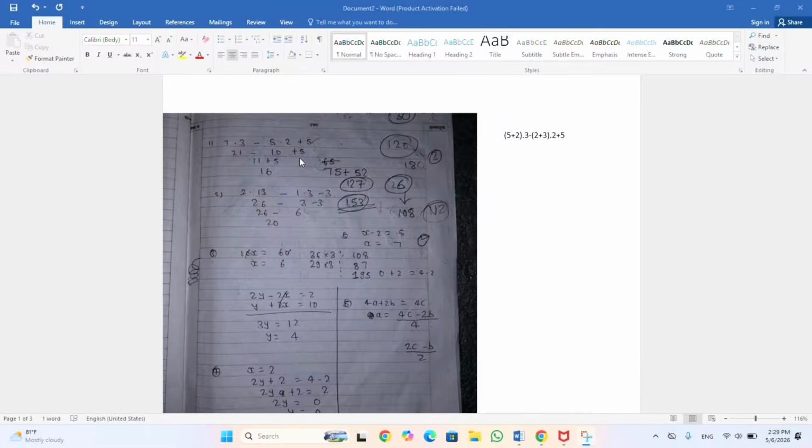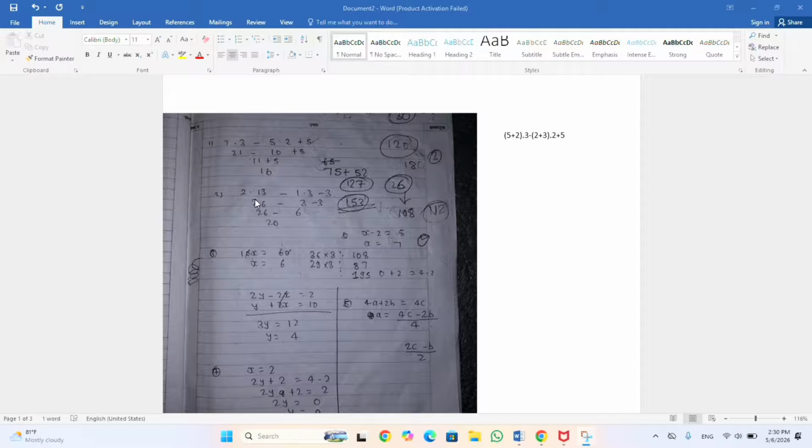So this is the rough copy that I had used during my final math assessment, and you can see here this question number one, the 7.3 minus 5.2 plus 5. Actually, this is the second step of the question. So the first step of the question might be 5 plus 2, it's 7, then 0.3 minus 2 plus 3 is actually 5.2 plus 5. So you can get an idea of this question by looking at the second step of this question. So this was the first question and this was the second question.